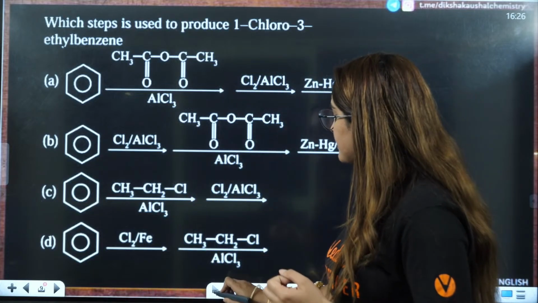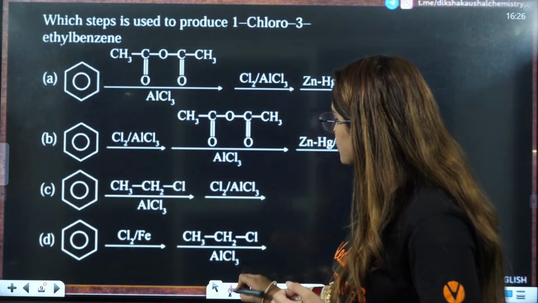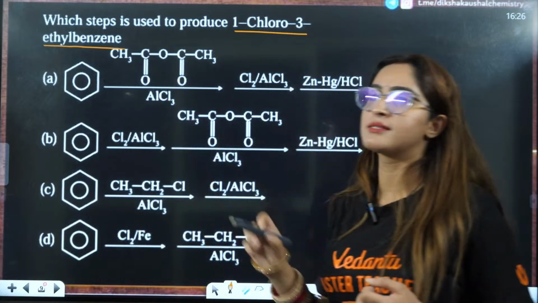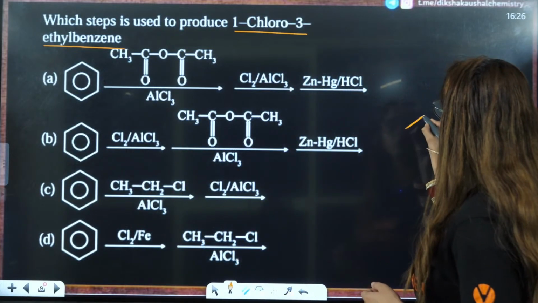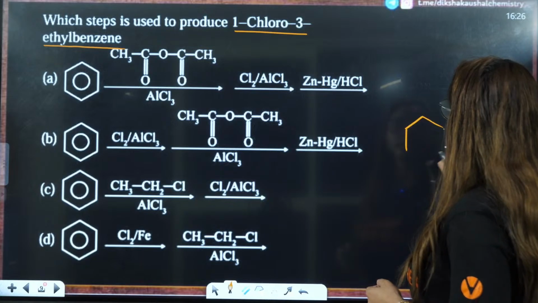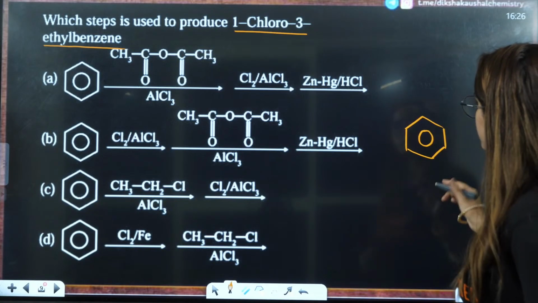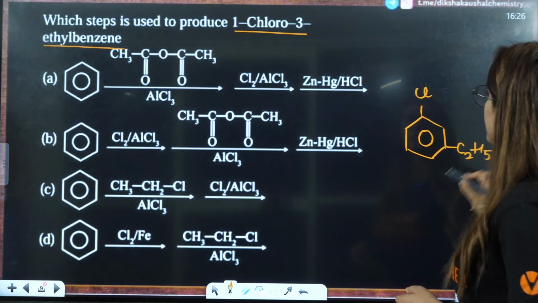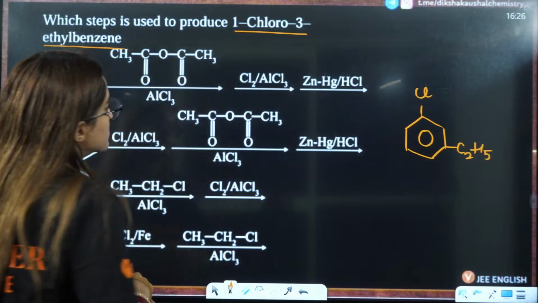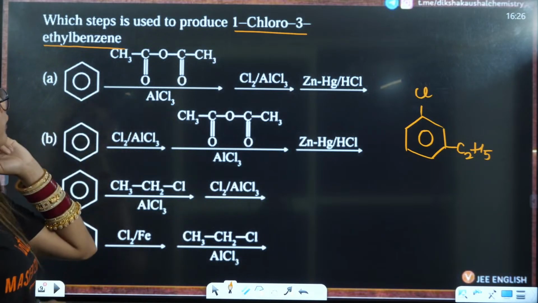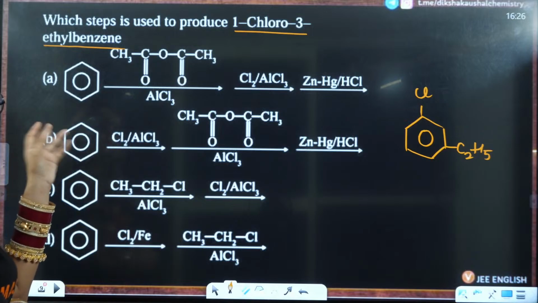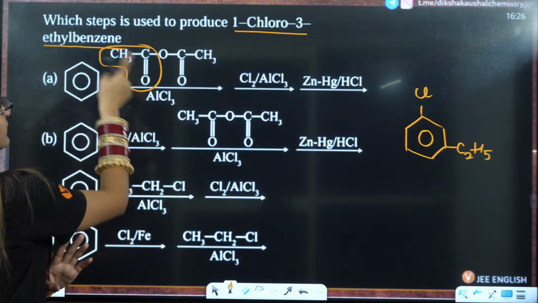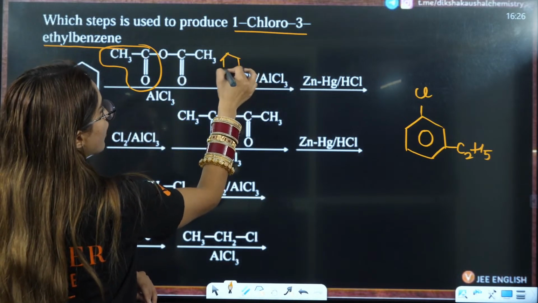Okay. Next is, which step is used to produce 1-chloro? Now the question is 1-chloro 3-ethyl benzene. So 1-chloro 3-ethyl benzene means what? That means this is benzene, one position is chloro, third position is C2H5. This is what you have to make here. Talking about the first option here, it is going to give you CH3CO electrophile. It is going to attack here, so it will give us the product on benzene.